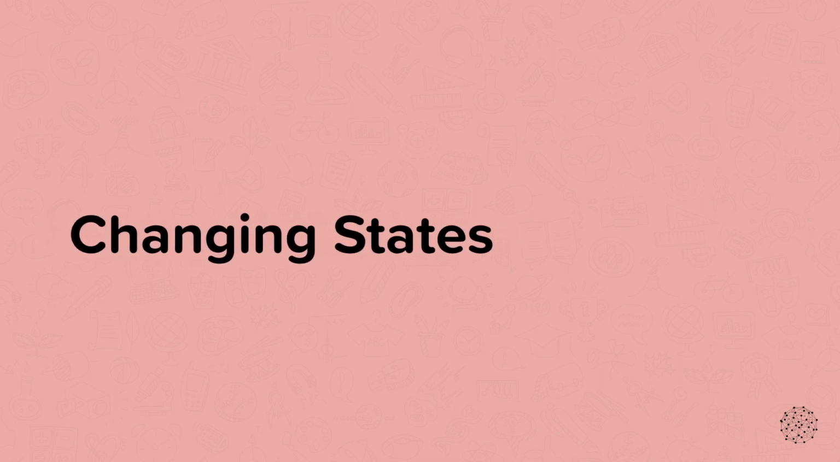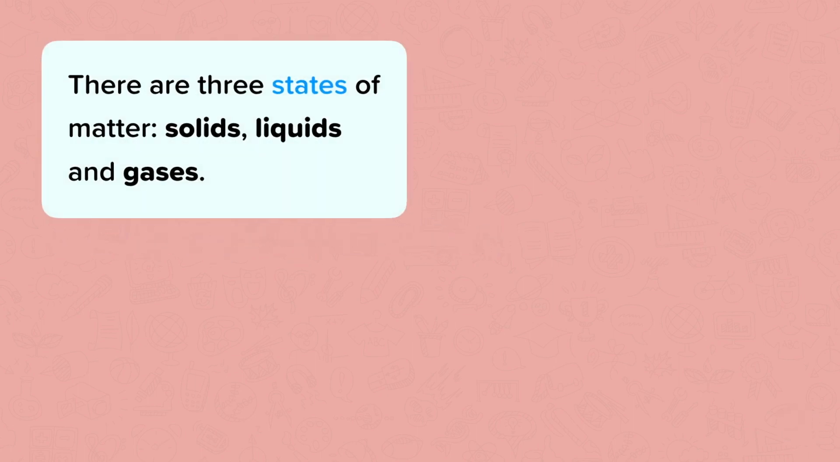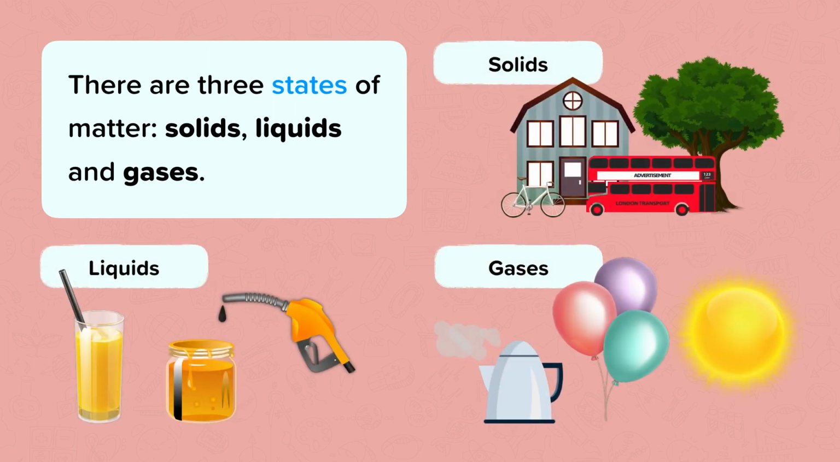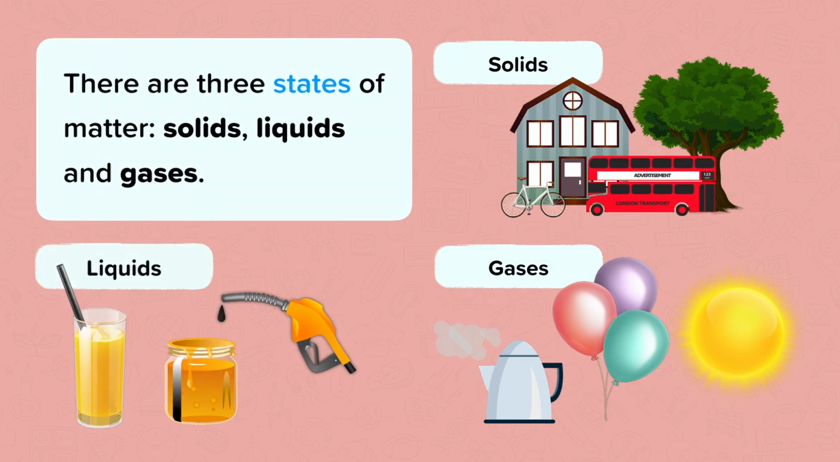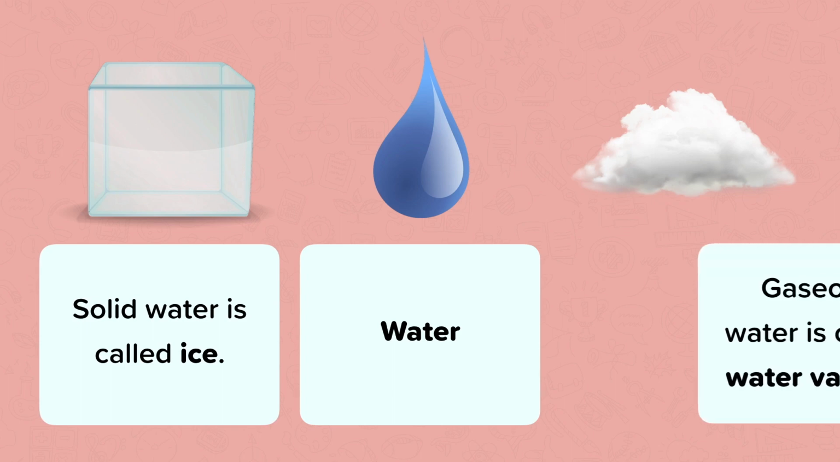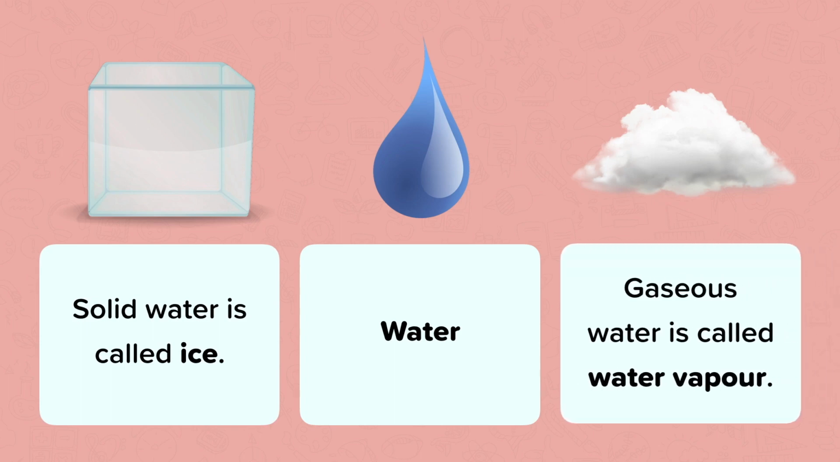Changing states. In this nugget, we'll be looking at changing states. There are three states of matter: solids, liquids, and gases. All matter can be in each of these three states, but at different temperatures. Let's think about water. Water's a liquid, but what's it called when it's a solid or a gas? Water can be a solid when it's ice, or a gas when it's water vapour.